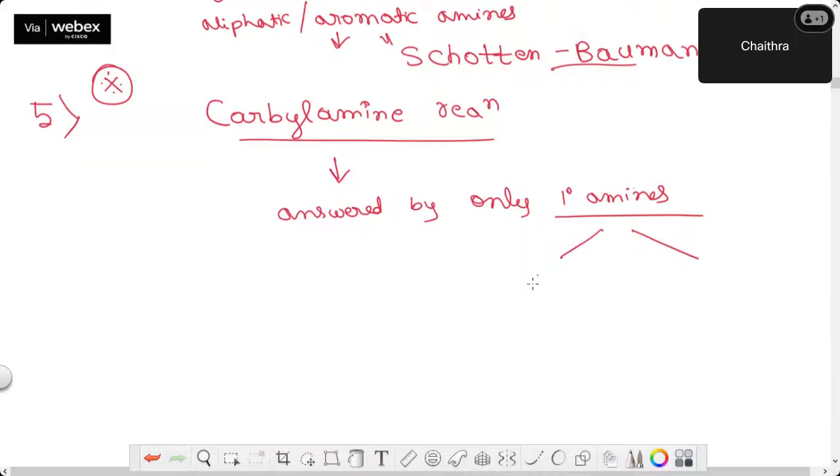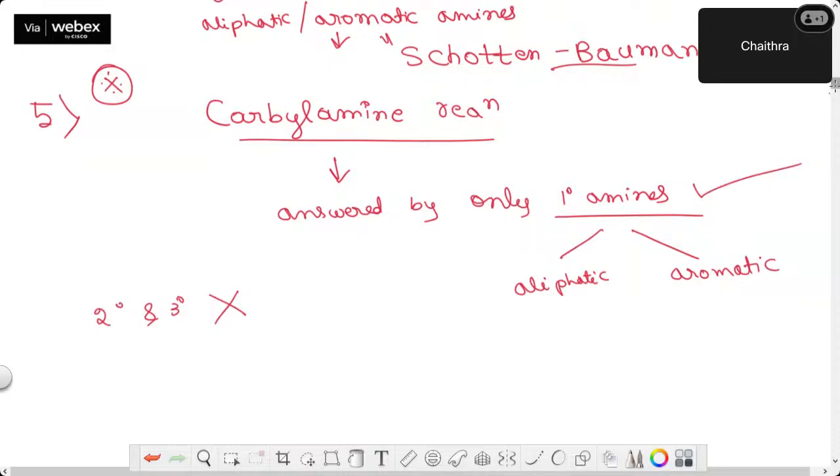You can take aliphatic primary amines as well as aromatic primary amines. Answer this, but only primary amines. So this test is acting as a distinguishing test. Secondary and tertiary amines do not answer this test. Only primary amines answer this.